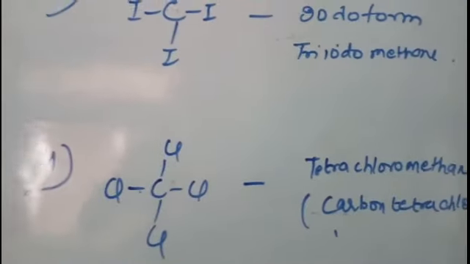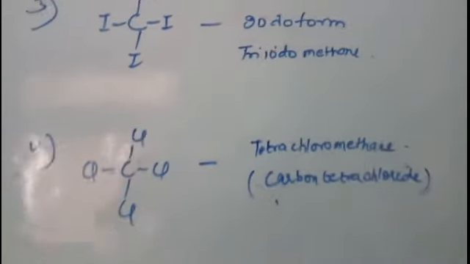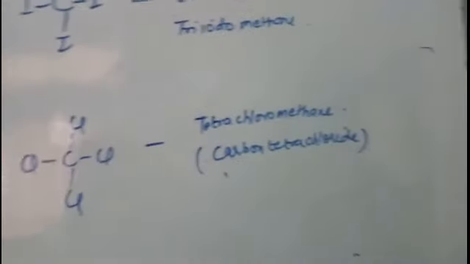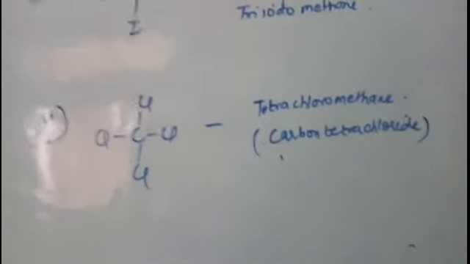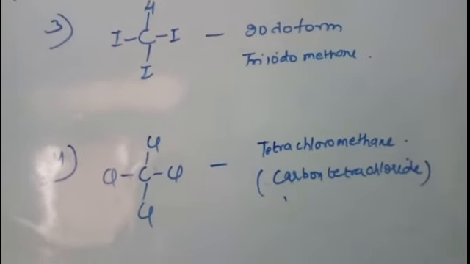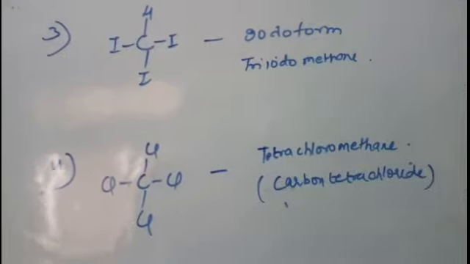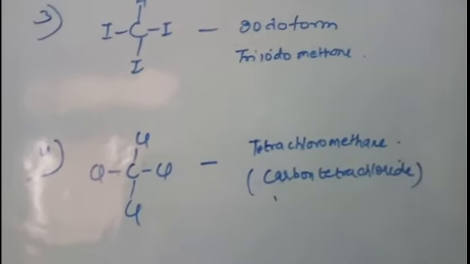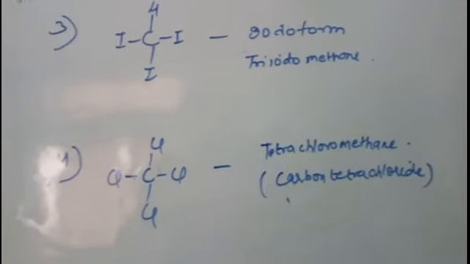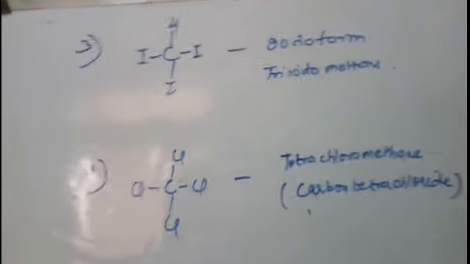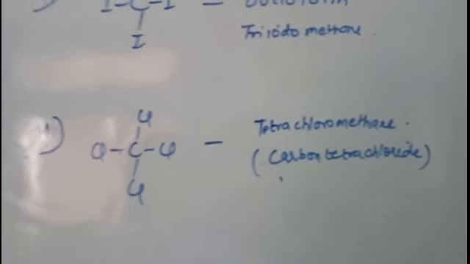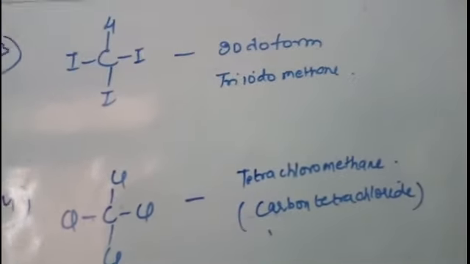So what is this carbon tetrachloride used as? It is also used as a solvent, just like chloroform, for oil, fats, resins, etc. It is also used in home and industry as a cleansing agent, since it dissolves grease and oily material. So it can easily clean the surface, hence it is used as a cleansing agent, right? And it has a very important use in the manufacture of refrigerant and propellants in aerosol.